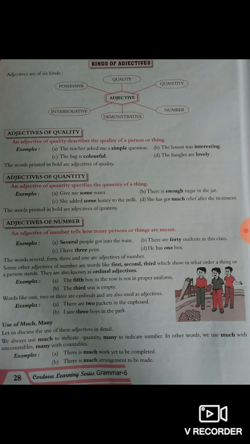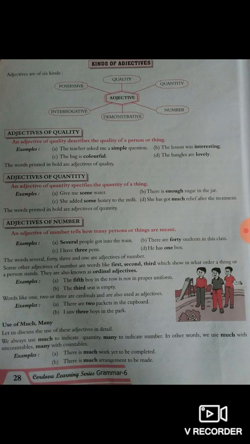So 40 is an adjective of number. C number, I have 3 pens. So 3 is an adjective of number. And D number, he has 1 box. So 1 is an adjective of number. So the words several, 40, 3 and 1 are adjectives of number.